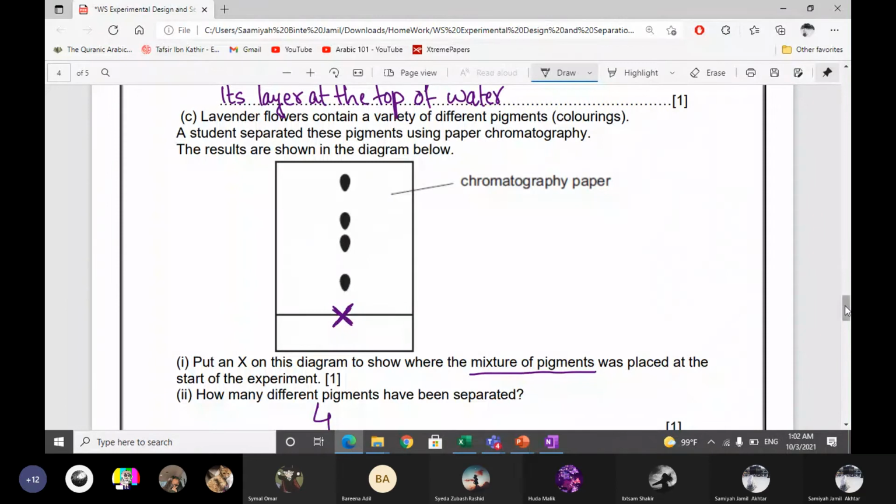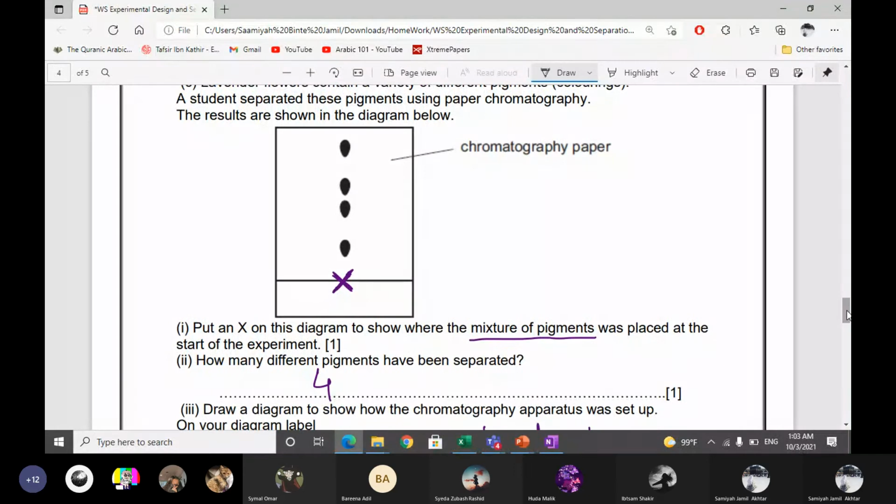Then we have chromatography paper. Put an X on this diagram to show where the mixture of pigments was placed. Below the spot on the baseline. Anywhere on the baseline, don't draw the cross here or here, because in chromatography the spots will always get separated in straight lines. So it should be exactly below the spots. And how many different pigments have been separated? 4.